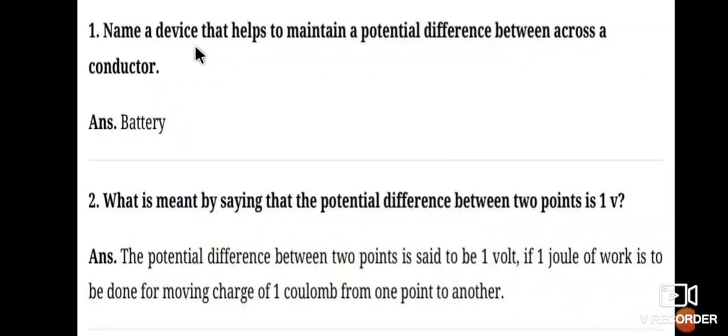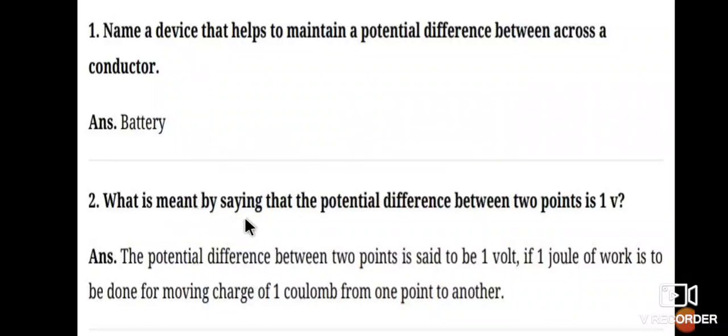The potential difference across a conductor is supplied by a device called a battery. A battery is a component that provides the required potential difference in a circuit.